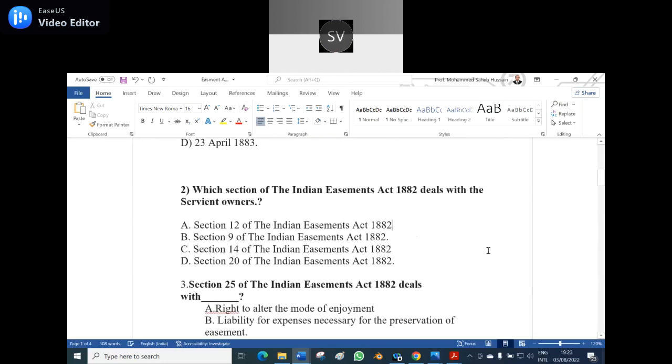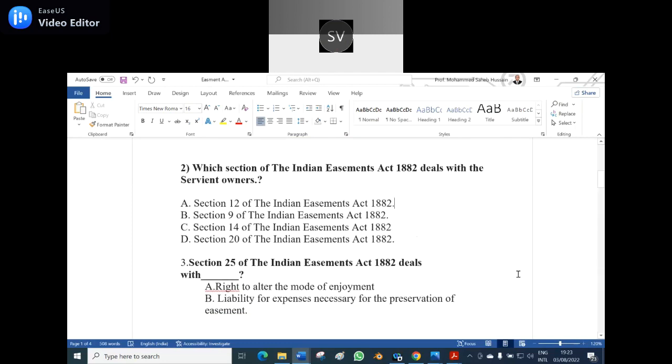Second question. Which section of the Indian Easement Act 1882 deals with the servient owners? Option A, Section 12. Option B, Section 9. Option C, Section 14. Option D, Section 20. Option B, Section 9. Yes, option B, Section 9 is the correct answer.